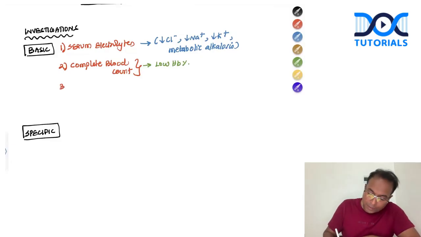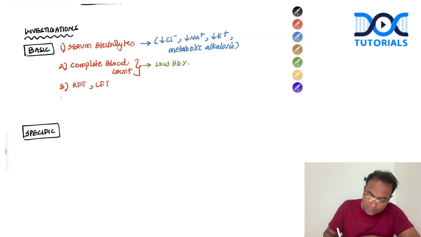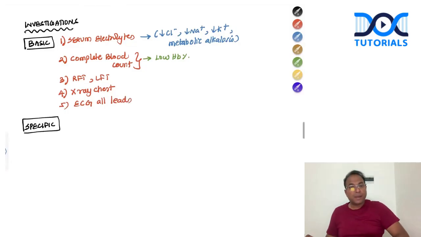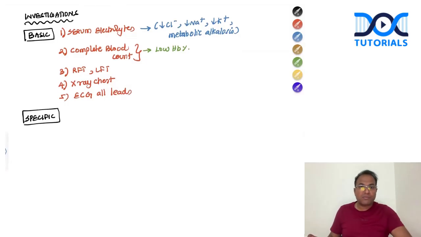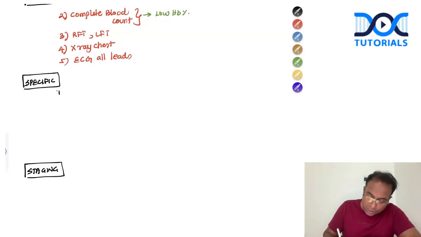And I will do the renal function test and liver function test for surgery purpose. For surgery purpose, I should do liver function test, renal function test, X-ray chest, and ECG. I'll be doing all these investigations. So the basic investigations I'll do are complete blood count, electrolytes, renal function test, liver function test, X-ray chest, and ECG. So now the most important question is the specific investigation of choice to diagnose cancer stomach.